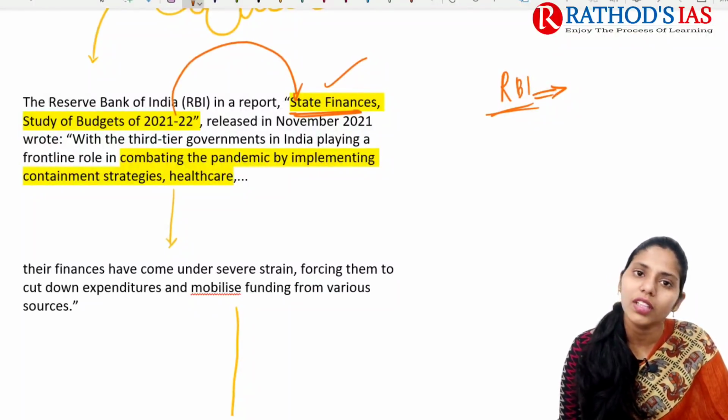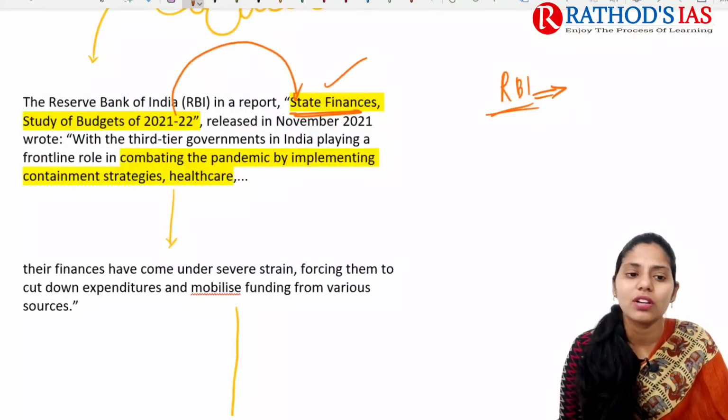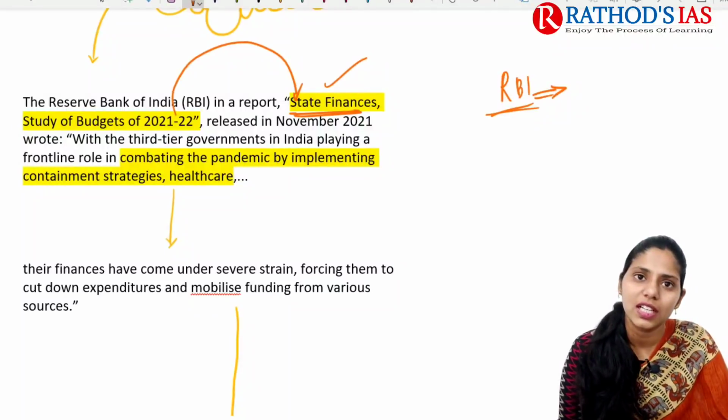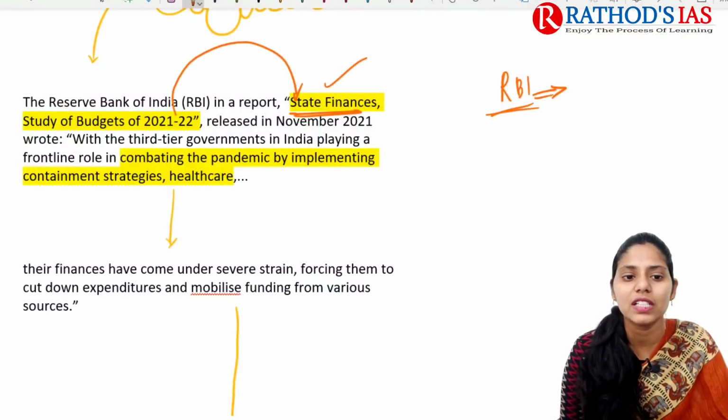This report talked about city governance and about the 3-tier governments in India. They are playing a front line role in combating the pandemic by implementing containment strategies in healthcare, etc. This report mainly says that the important role is played by the 3rd-tier government.